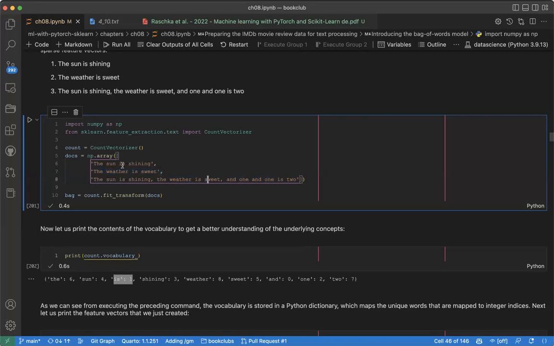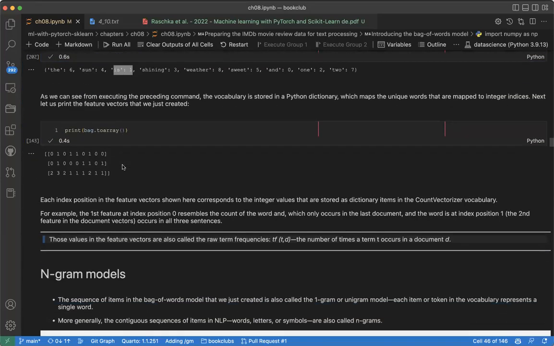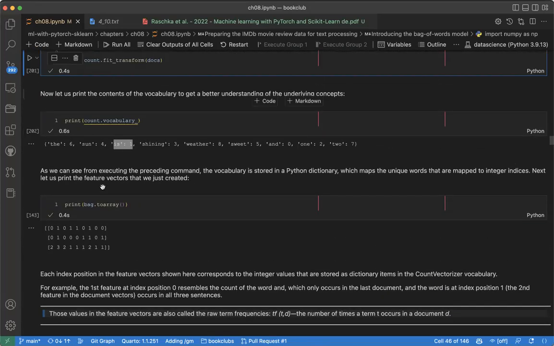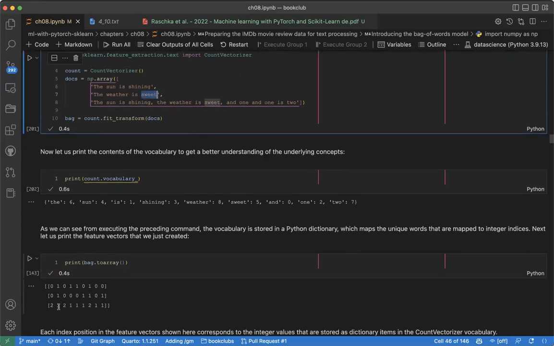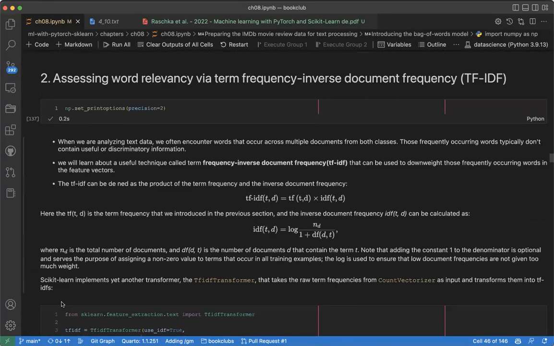So what we are trying to say is, in a document, words that occur quite often are not useful for your algorithm. They will not contribute much, right? This n-gram model gives words that occur quite often much weight in the representation, but we don't want this. We want words that do not occur quite often to have more representation. For example, here, shining. Shining is positive, right? We can say something is shining, or something is sweet, but we can see the representation is not that good. So TF-IDF comes in for that.